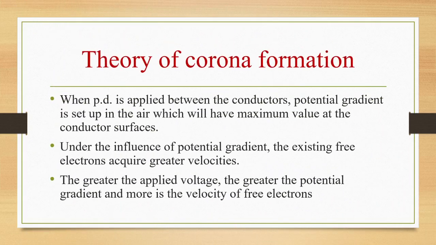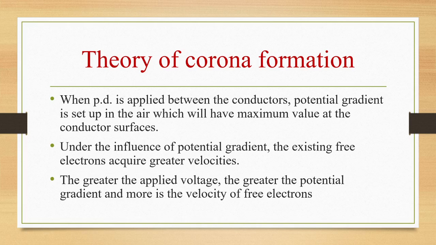Now the theory of corona formation. Whenever a potential difference is applied between the conductors, a potential gradient is set up in the air, which has its maximum value at the conductor surfaces. Under the influence of the potential gradient, the existing free electrons acquire greater velocities.